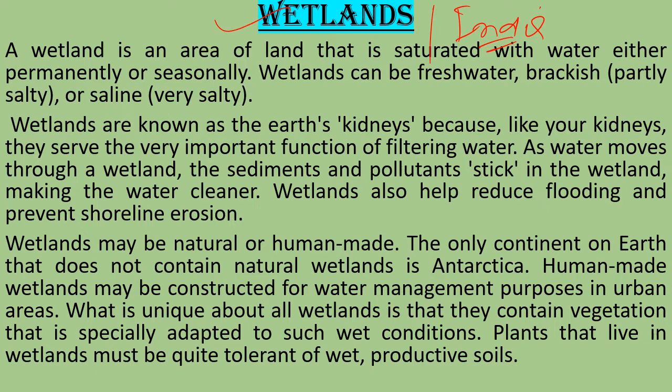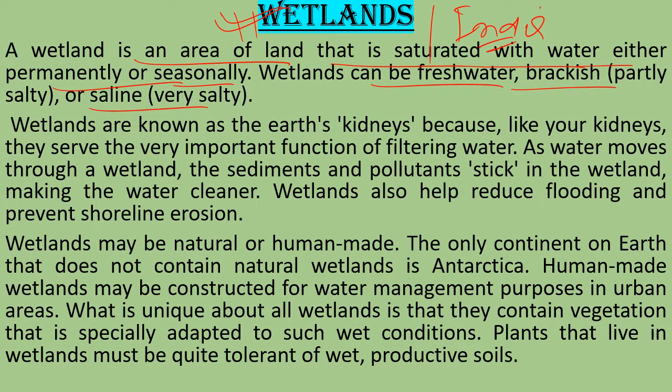What is the proper definition of wetlands? Wetlands can no doubt be defined in different ways, but I have tried to compile this definition: a wetland is an area of land that is saturated with water either permanently or seasonally. Wetlands can be freshwater, brackish or saline.